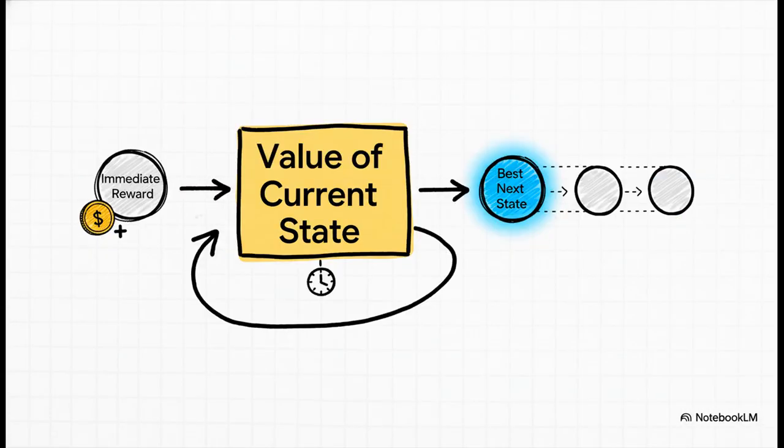So how do we find those scores? That's where the Bellman equation comes in. It's the secret sauce. It basically says the value of where you are right now is the immediate reward you get, plus the value of the best possible place you can get to next. It's recursive, meaning it creates this chain reaction that links the value of the far future all the way back to the decision you need to make right now.